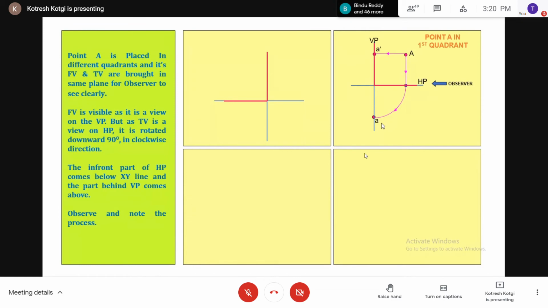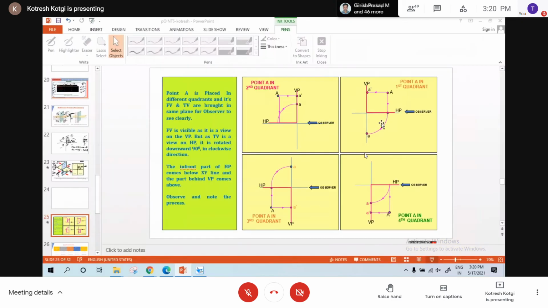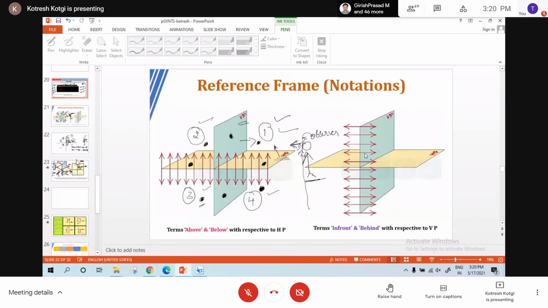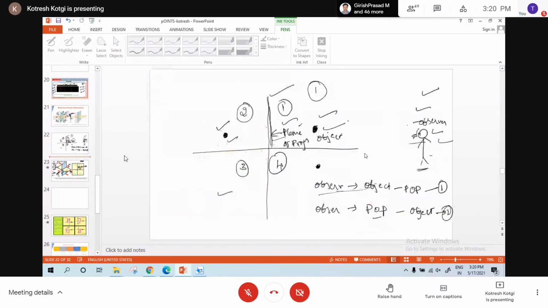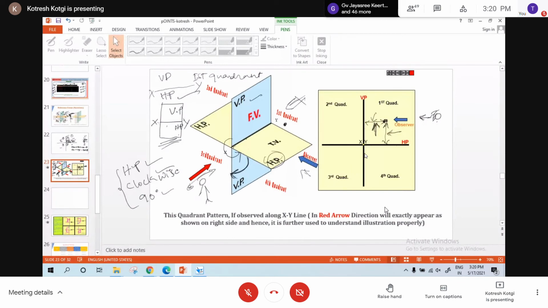If I rotate, you observe here, this is the second quadrant, right? This part is the second quadrant. You are understanding?